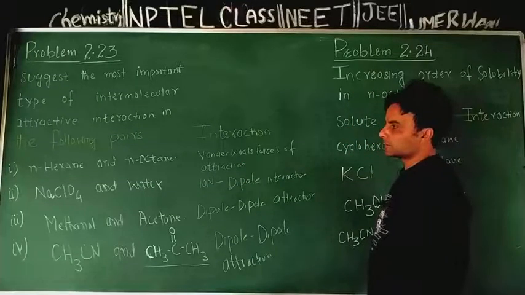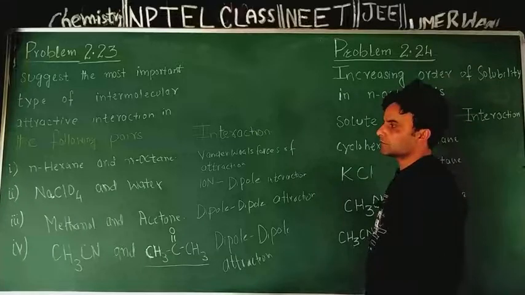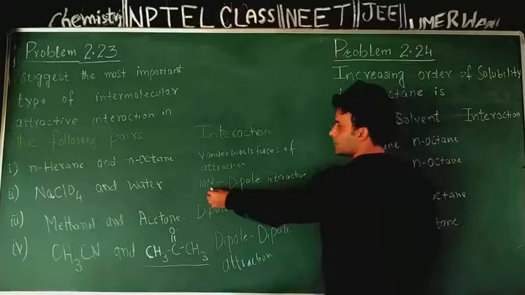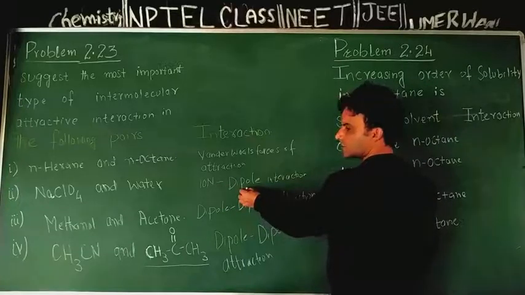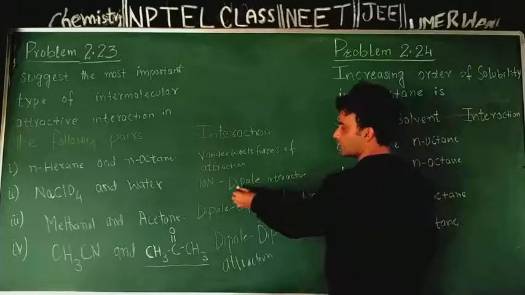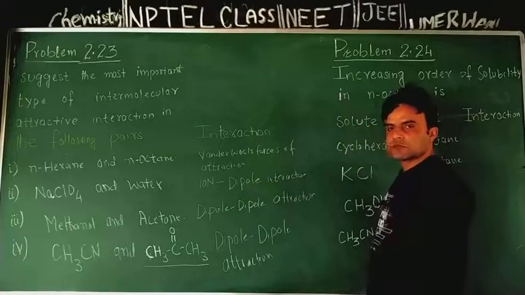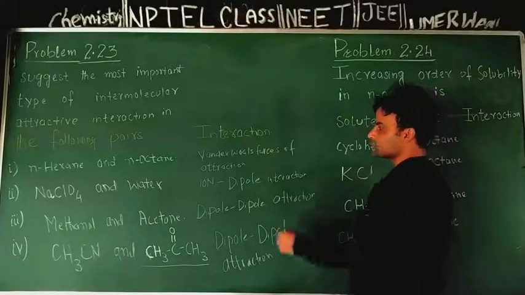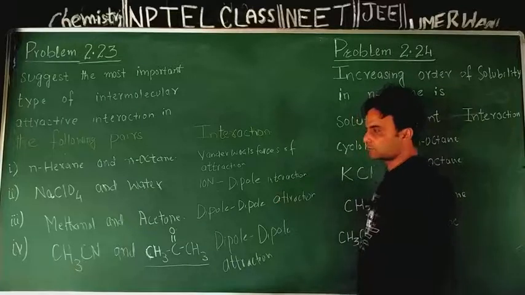Sodium perchlorate and water. The fate of sodium perchlorate in water is that it exists in the form of ions. Water has permanent dipole moment 1.84, so it is a dipole. Therefore between sodium perchlorate ion and water, nature of attractive interaction is ion dipole interaction.